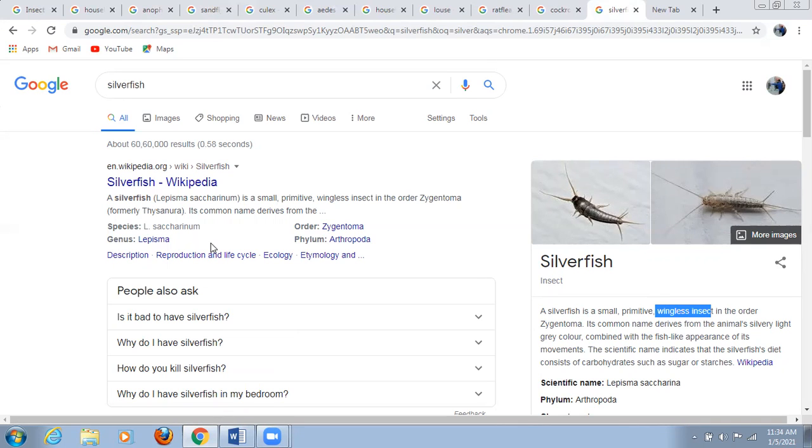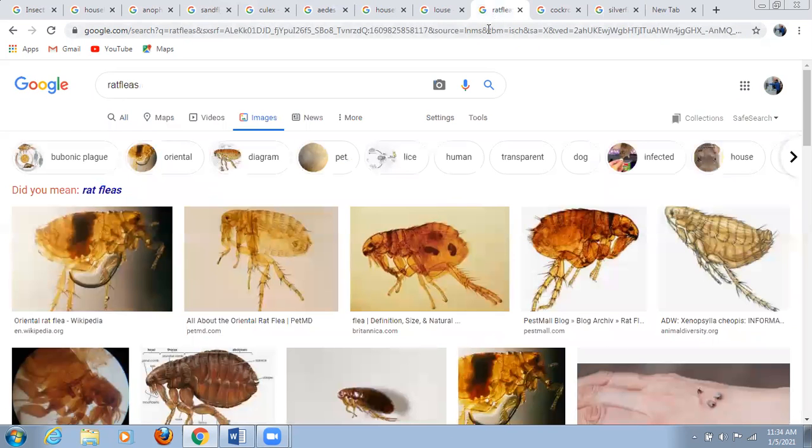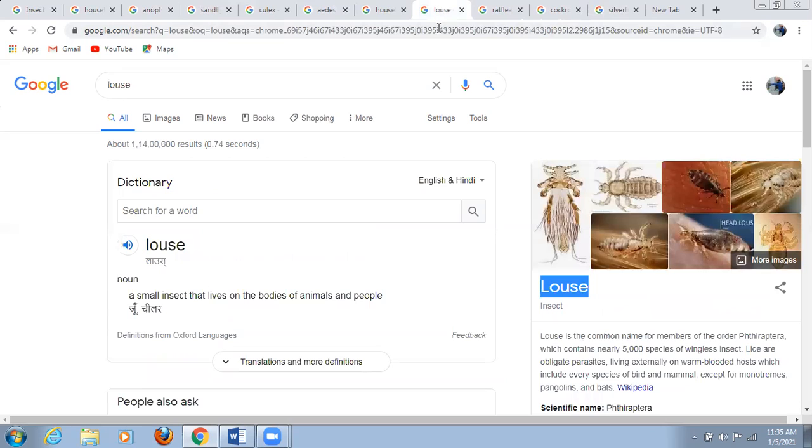This particular household pest has very damaging effects for human beings. Then the human louse, on your screen. This is the human louse, also called Pediculus, which carries microorganisms responsible for typhus fever. It is also responsible for relapsing fever and trench fever.